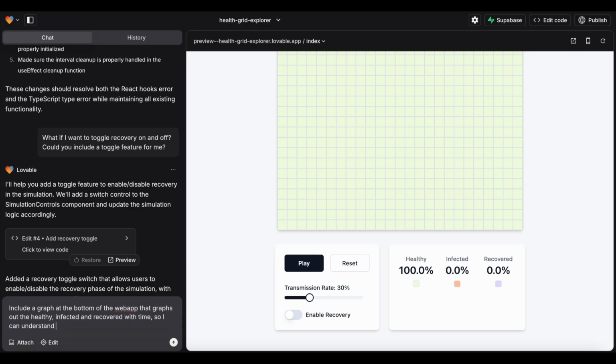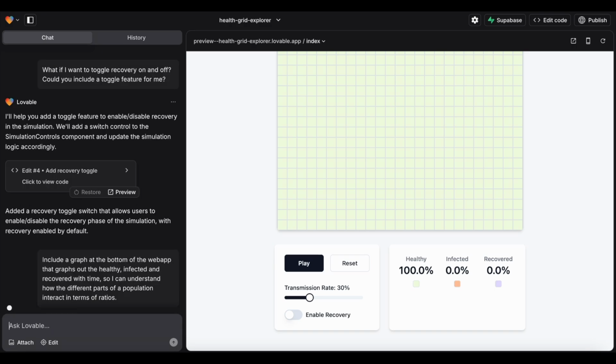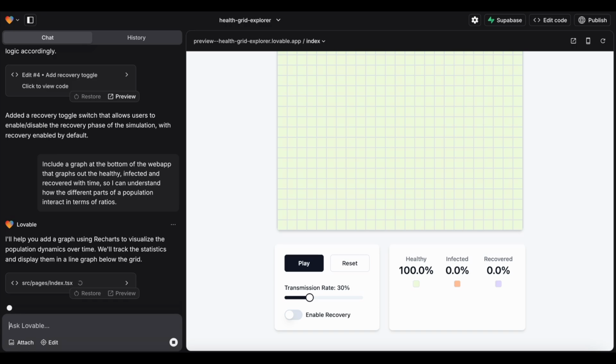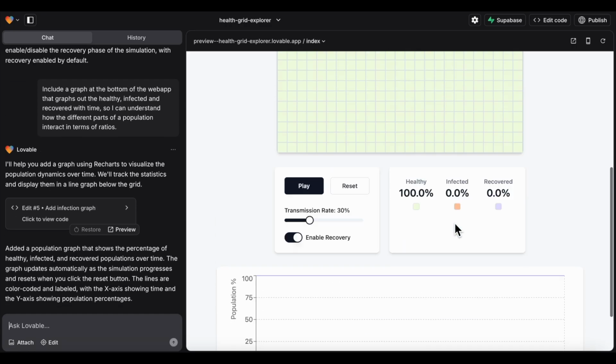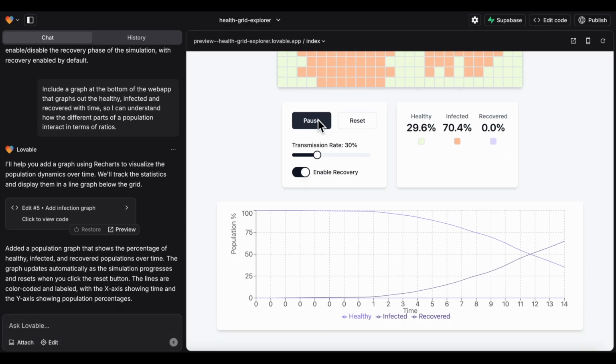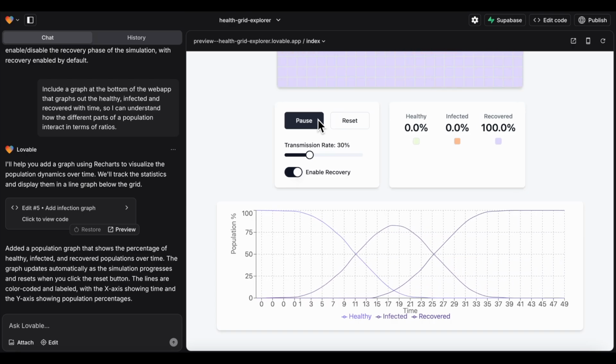Simulations also means that you need to generate projections and graphs, and Lovable does this for you as well. Simply ask it to include a graph that creates the transmission pattern with time, it will do so.